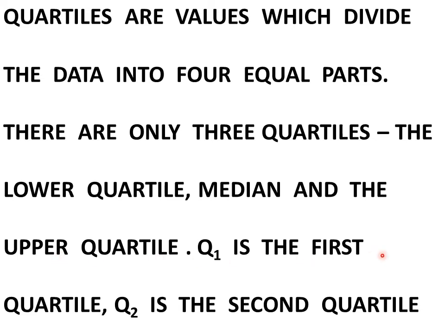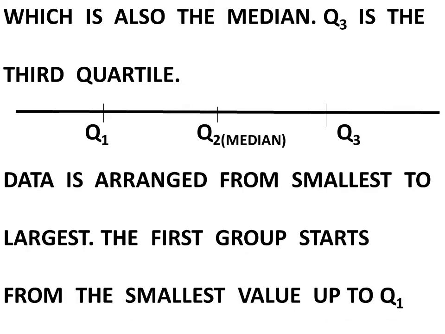Q1 is the first quartile, Q2 is the second quartile, which is also the median. Q3 is the third quartile. Q1, Q2, Q3. Data is arranged from smallest to largest.